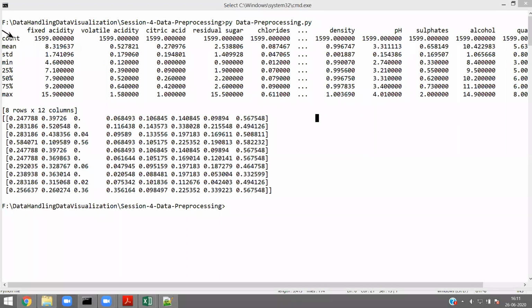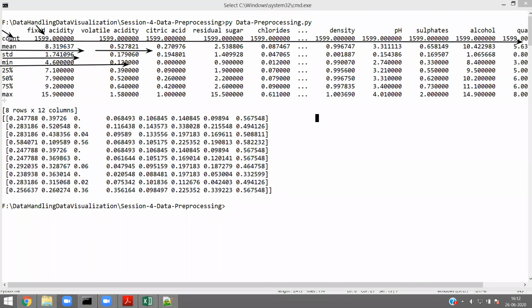Describe is giving the count. In the fixed acidity attribute, the total data set count is 1599 records in the real-time data set. So there is no missing value. That's why everywhere you can see count is 1599 only. Now describe will give the mean value of fixed acidity, mean value of volatile acidity, the standard deviation, the minimum value, the maximum value, and it will give the first quartile, second quartile, third quartile. This is what is called the describe method.